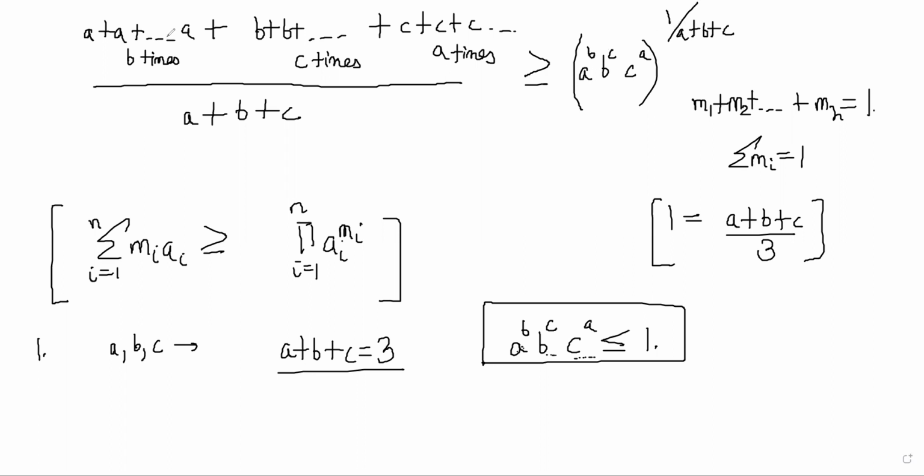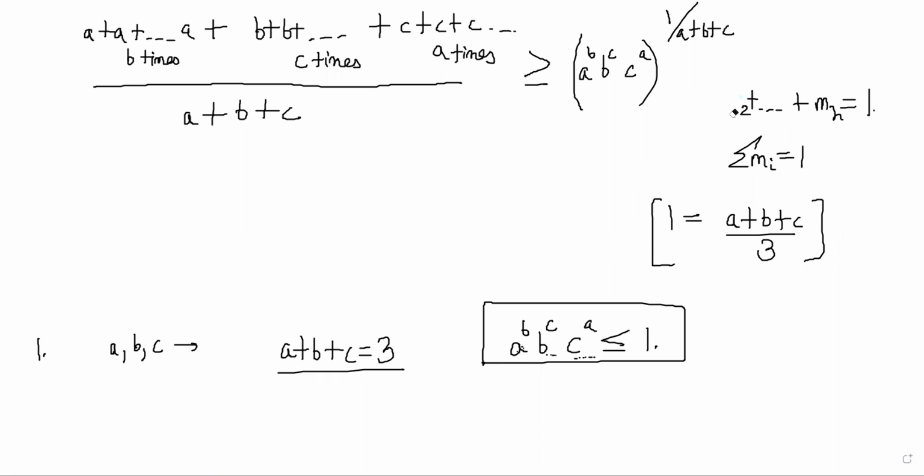Now, this means basically that I will just write it here. This means that ab plus bc plus ca, this is ab, this is bc, and this is ca.